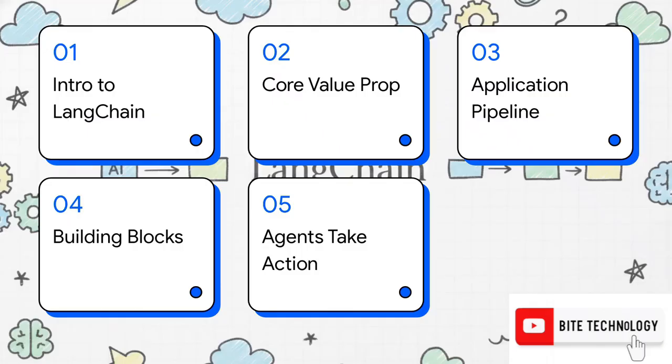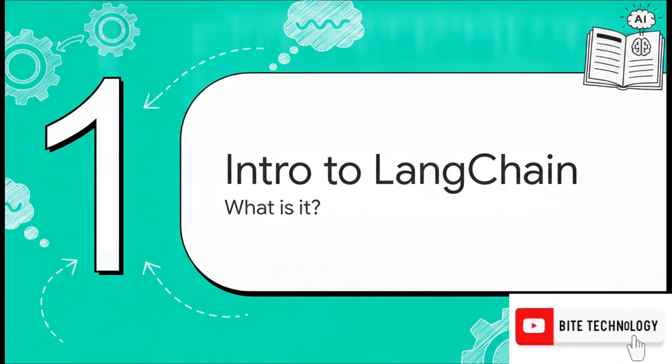Here is our roadmap for today's explainer. We're going to start with a quick introduction to LangChain, look at its core value proposition, walk through the application pipeline, open up the developer's toolkit to check out the essential building blocks, and finally, we'll see how agents actually take action. All right, Section 1, Introduction to LangChain.